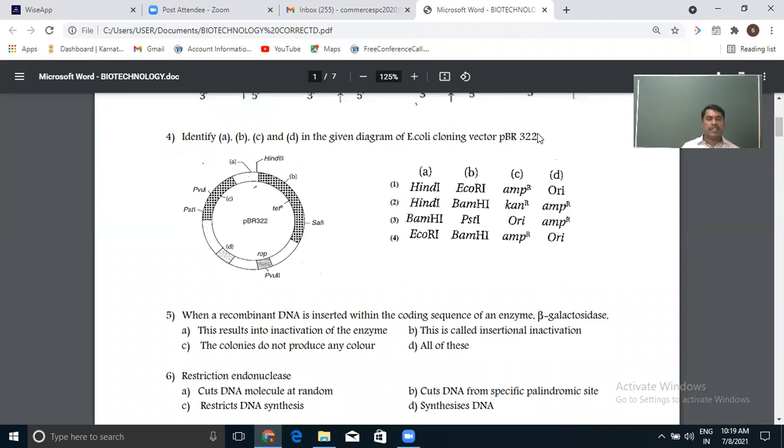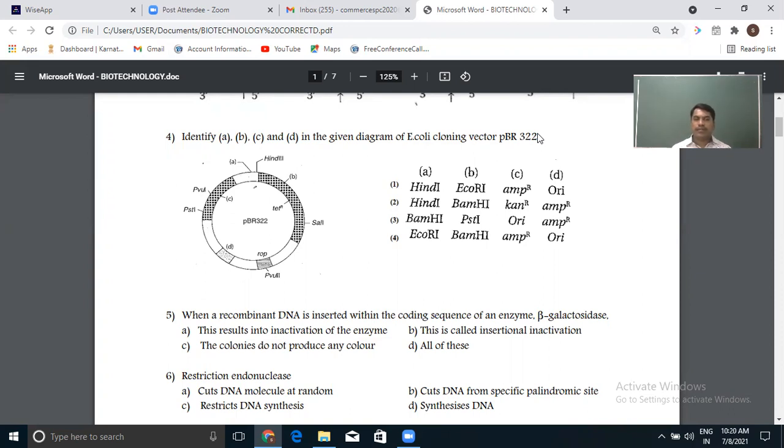Okay, next question. When a recombinant DNA is inserted within the coding sequence of an enzyme, beta-galactosidase, what happens, they are asking.